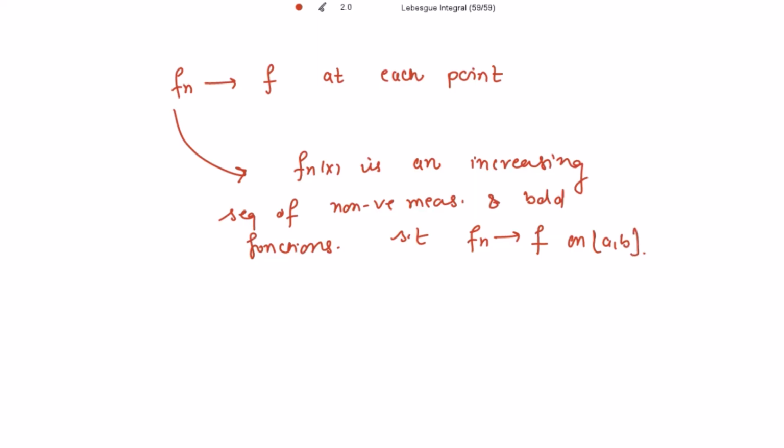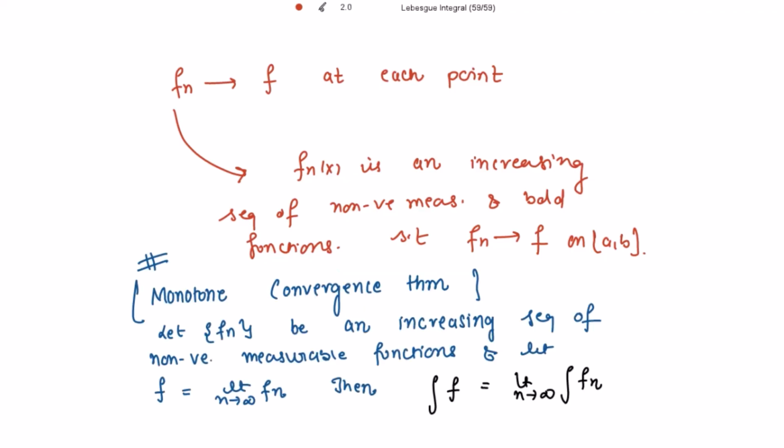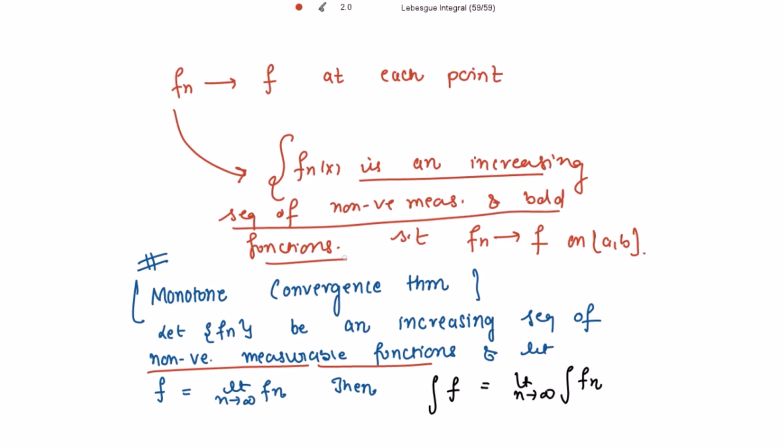So now here I am going to use the monotone convergence theorem. What is that theorem? Let f_n be an increasing sequence of non-negative measurable functions and let f equal the limit as n tends to infinity of f_n. Then the integral of f is equal to the limit as n tends to infinity of the integral of f_n. We already have f_n(x) to be an increasing sequence of non-negative measurable and bounded functions, and also f_n is tending to f.